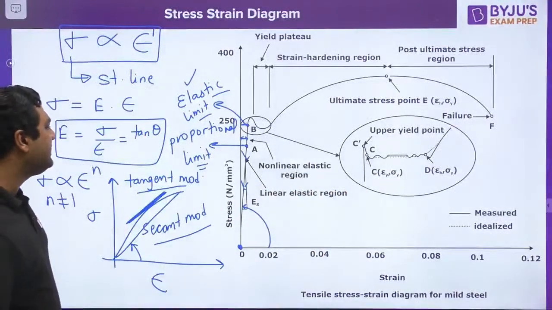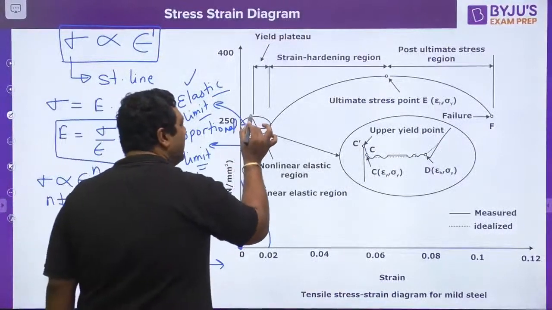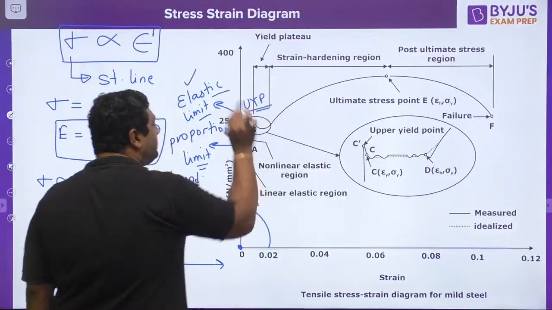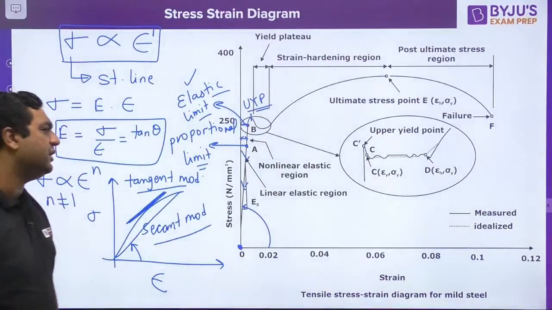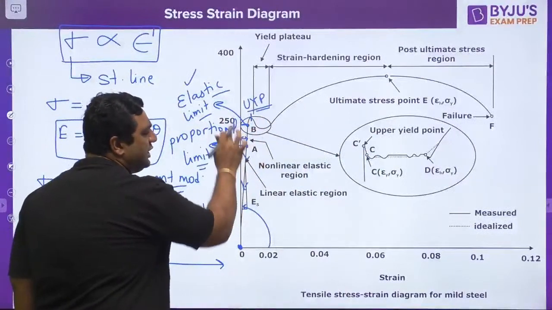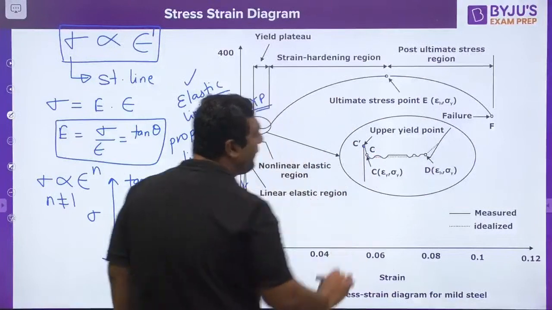After this elastic limit, if you further load the component, you will get a point known as the upper yield point. Now about this point, many misconceptions are there. This is C dash. If we see this region in a zoomed way, this point is said to be the upper yield point.